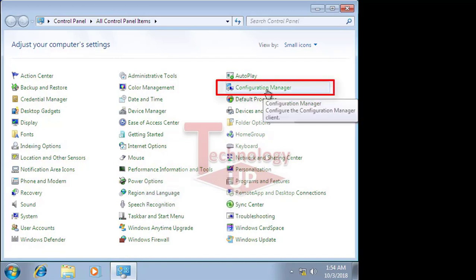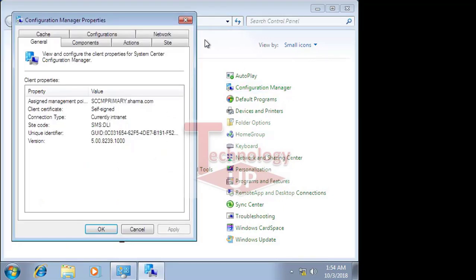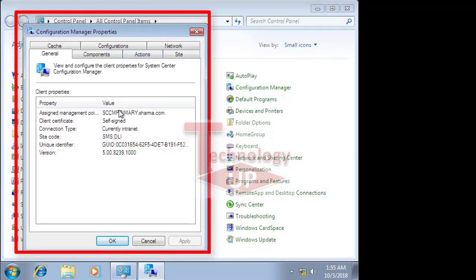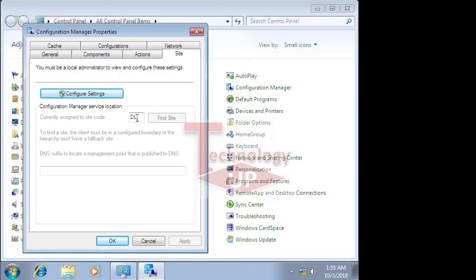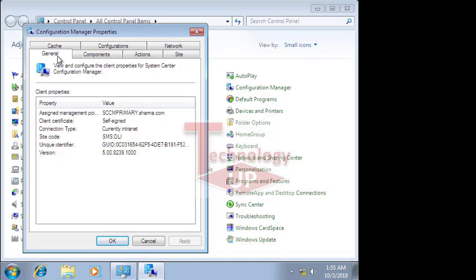So here you can see the Configuration Manager icon. It means the SCCM client is installed on your system. You can right click on that and open it, and check all details like the site code. When you click on the site tab, you can see which site code your client is currently using or syncing with.